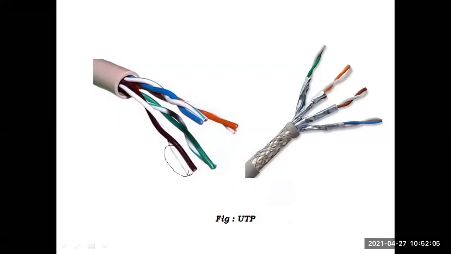When we see this one, there is no shield on this twisted pair. On this twisted pair, some shield is there, some protective cover is maintained. That's why it is called shielded twisted pair. This one is called unshielded twisted pair. This is the jacket, the final jacket. Here there is no shield, that's why it is called UTP. First, we have briefly seen STP.